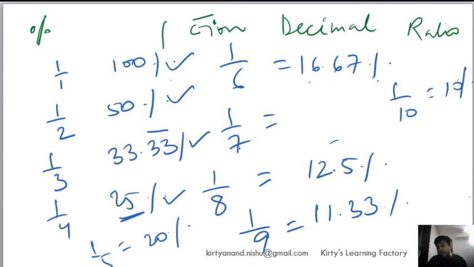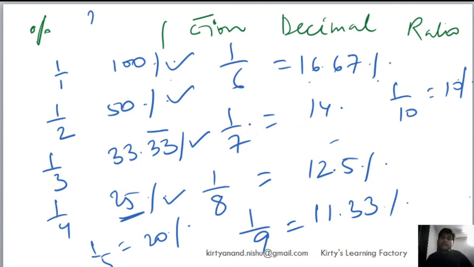So now when I look at 1 by 7, and 7 is a really odd number, you can understand that the percentage will be somewhere between 16.67 and 12.5, roughly, right? Roughly this is 28 and 29 in sum, so half of it should be around 14 point something.